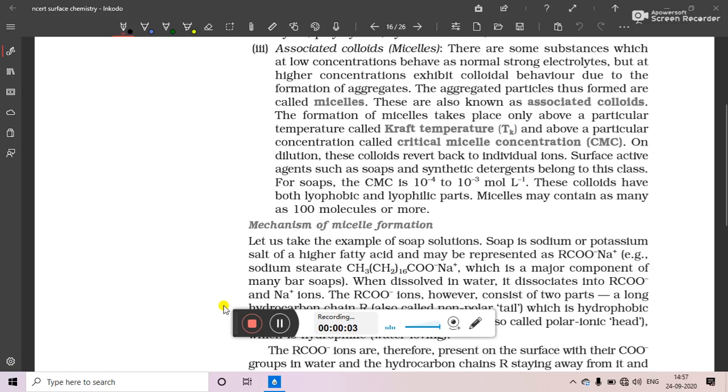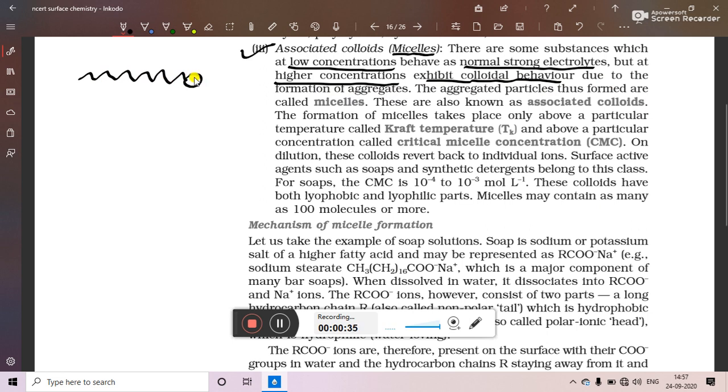The third classification of colloids is associated colloids, which are also known as micelles. There are some substances which at low concentrations behave as normal strong electrolytes, but at higher concentration exhibit colloidal behavior due to the formation of aggregates. So here we will see that there will be substances which at low concentration behave as normal strong electrolytes, but at higher concentration